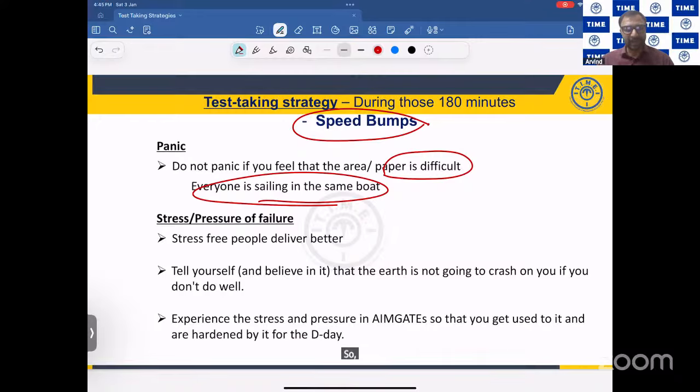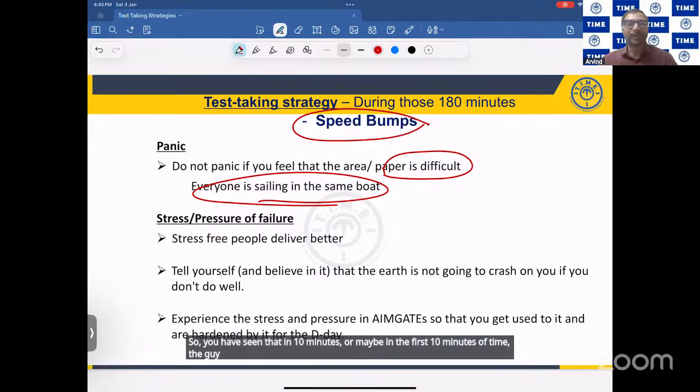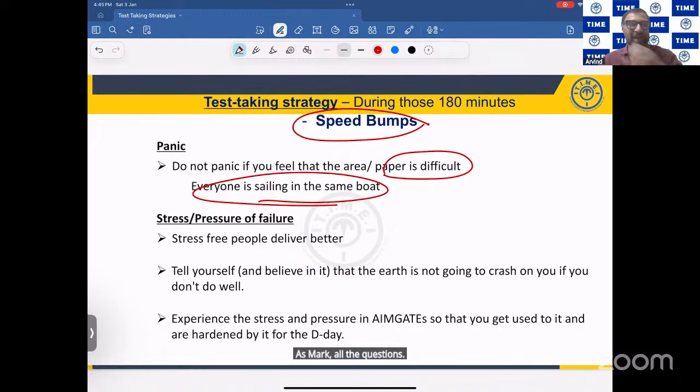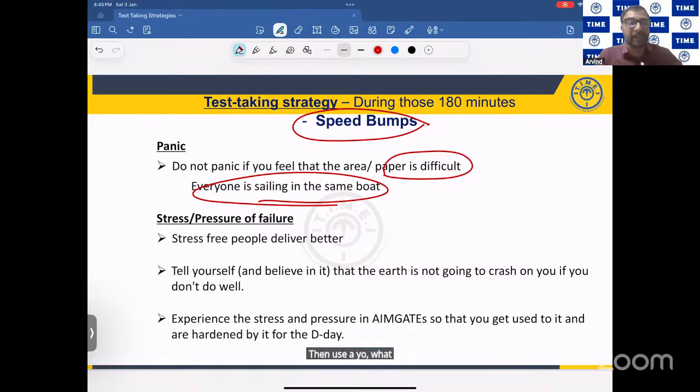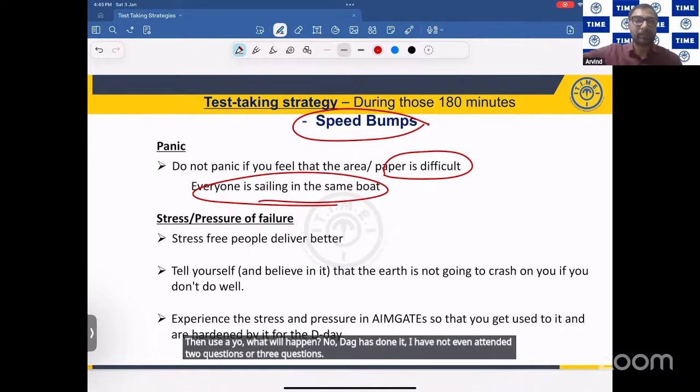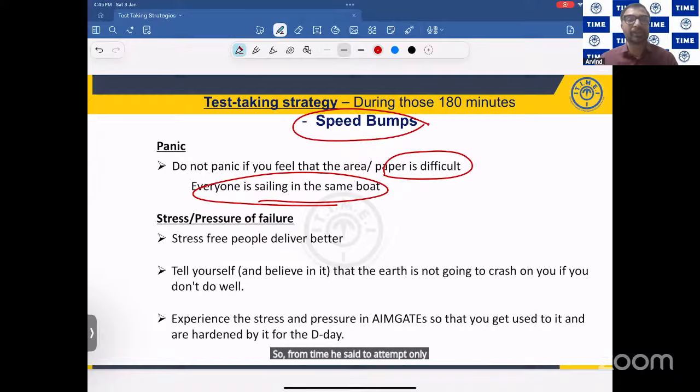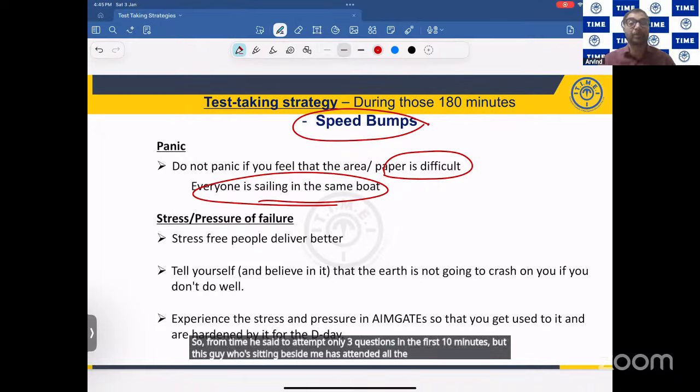So you have seen that in the first 10 minutes, that guy has marked all the questions. At least the aptitude part I'm saying. All 10 questions done in 10 minutes. Then you say, what will happen? The guy has done it, and I have not even attempted 2 or 3 questions. Arvind sir from TIME said to attempt only 3 questions in the first 10 minutes, but this guy sitting beside me has attempted all 10 questions. What's going to happen?